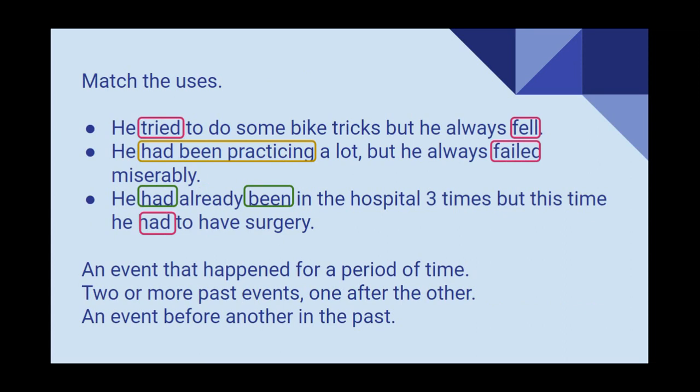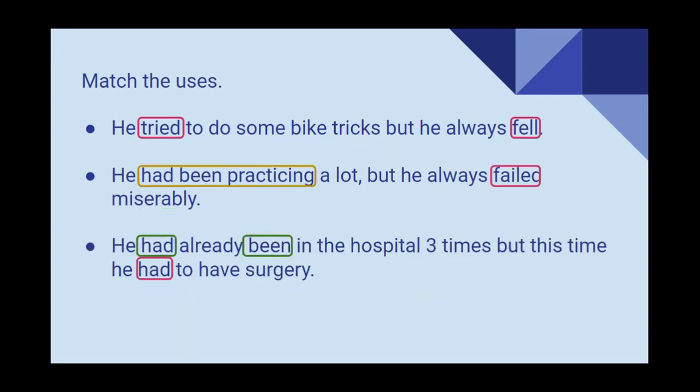Now, how do we use them? Please match the uses to each of the sentences. An event that happened for a period of time, two or more past events, one after the other, but they are talking about the same period of time, and an event before another in the past. Pause the video, please.